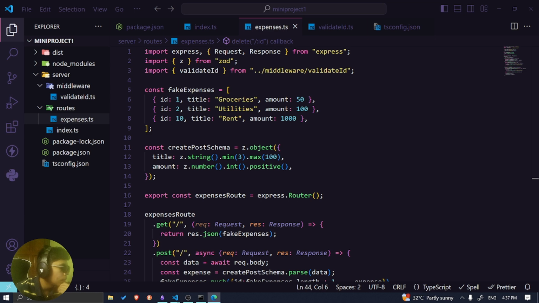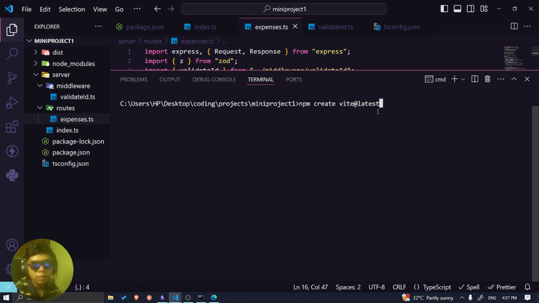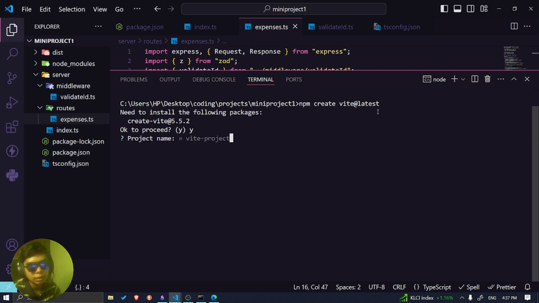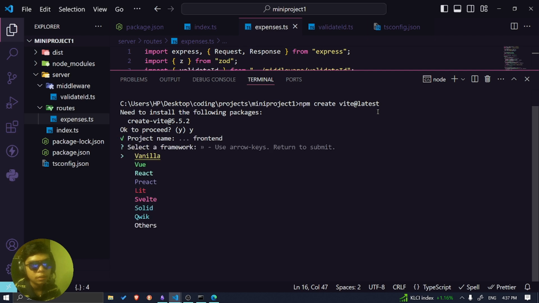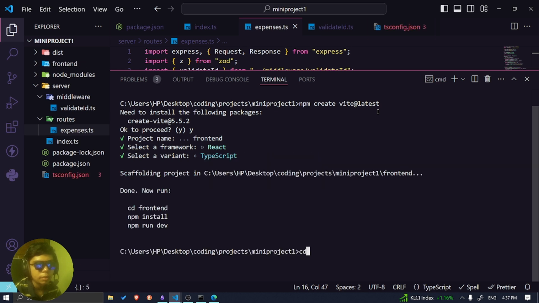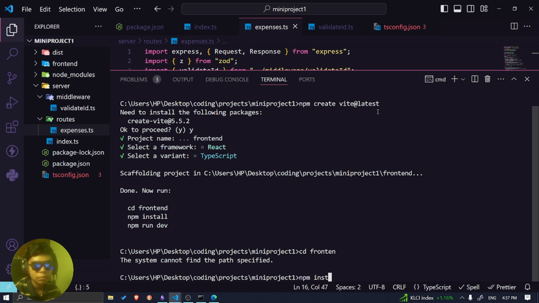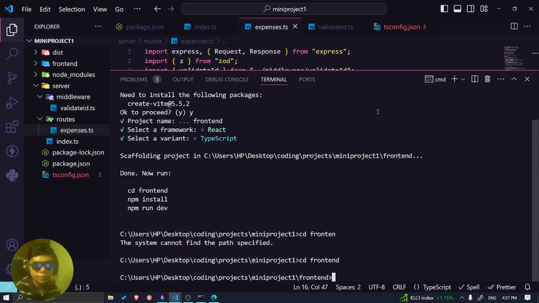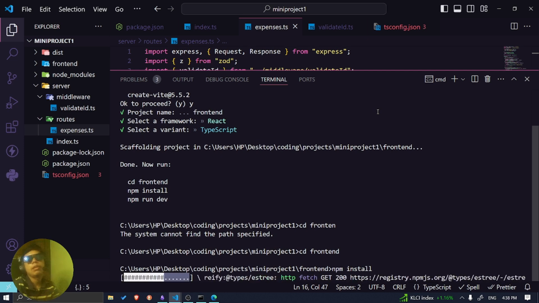So where is it? npm. Basically gonna create the front end. What's that name? Front end. Gonna do React. Yep, React. And then TypeScript only. And then cd front end, then npm install. And after I do the front end part, I wanna do the fetching part.